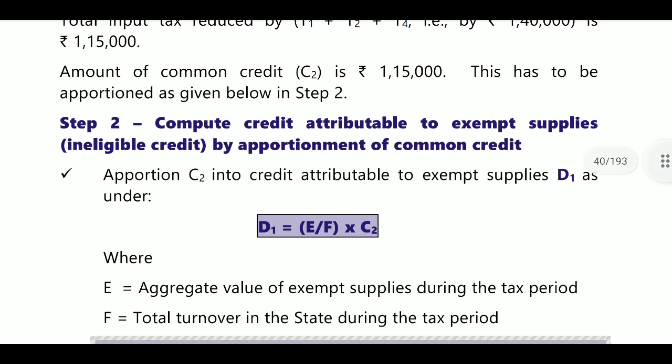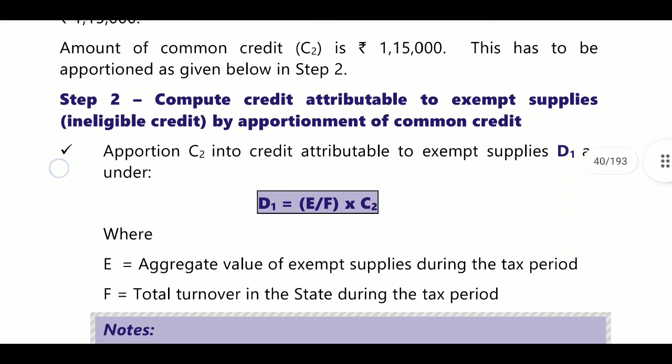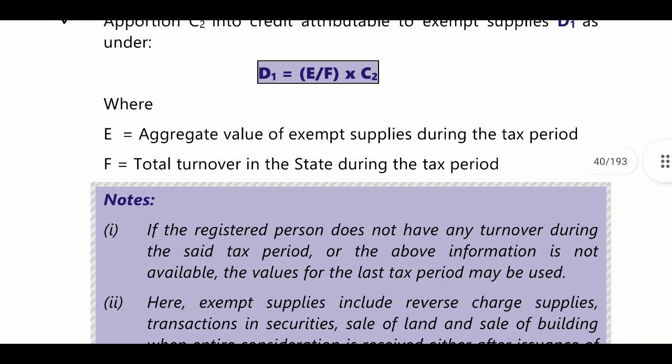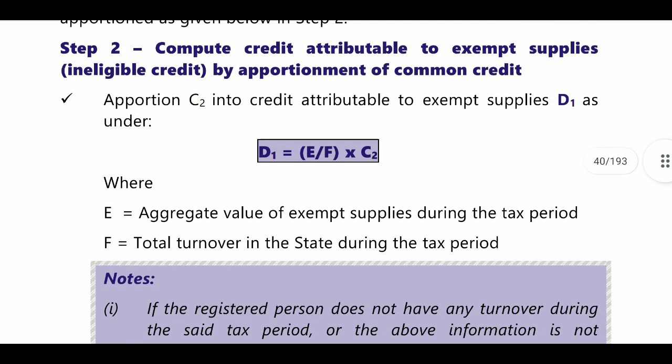Whatever the amount of common credit is, it will be apportioned now. Apportion 1, that is we will get D1 and D2 here. What are these steps? First, D1 will be credit attributable to exempted supplies, and D2 will be credit attributable to non-business purpose. So first we will see the exempted supplies related. D1 is equal to E by F into C2. E means value of exempted supplies during the tax period, divided by total turnover in the state during the tax period, into C2.